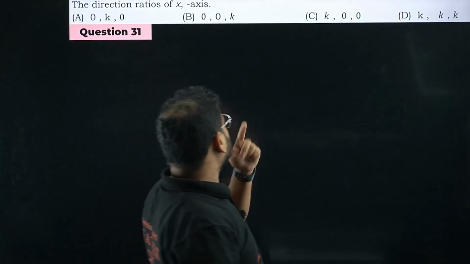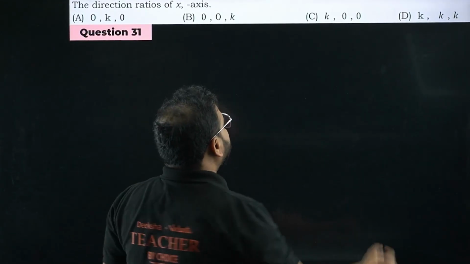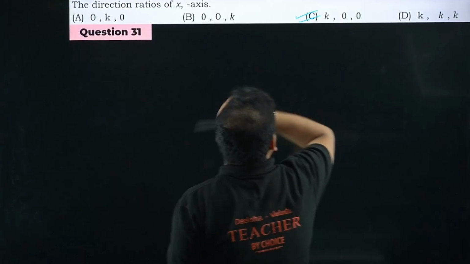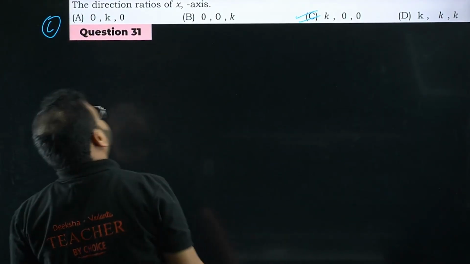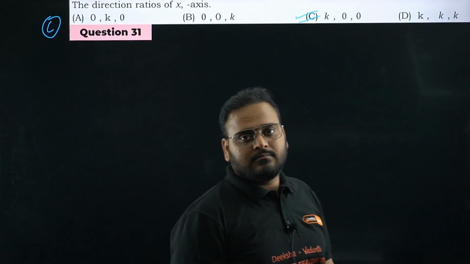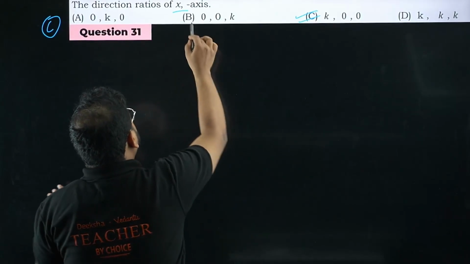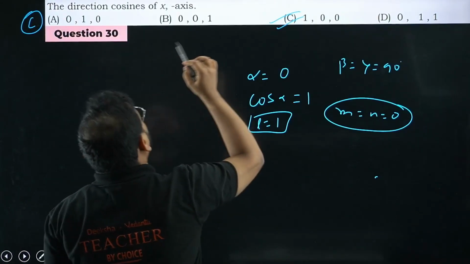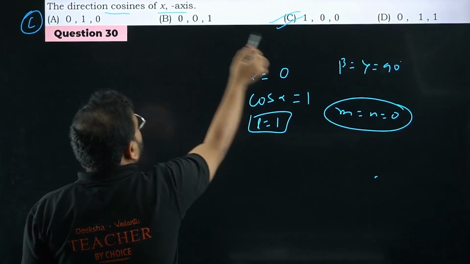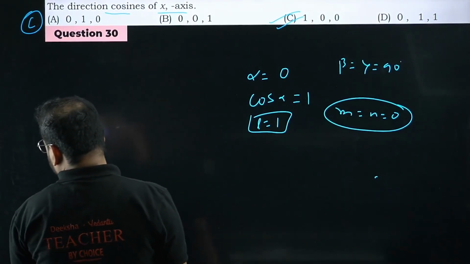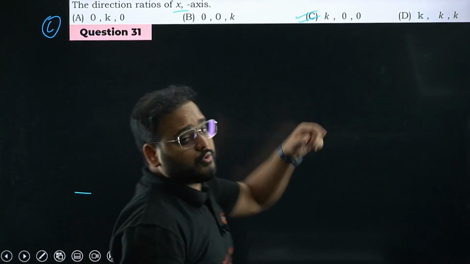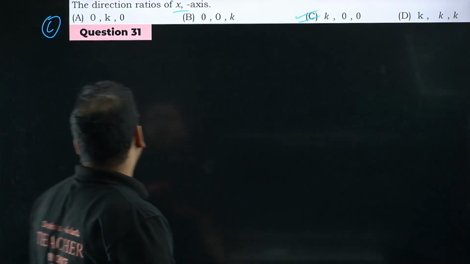31 now. Direction ratio now. In this case, we don't know the value, right? We'll take the same thing with K. It will come with K. For x-axis, please check this out. Have a look. DC for x-axis is nothing but 1, 0, 0, and DR, direction ratio, will be K, 0, 0. Okay. Moving on.